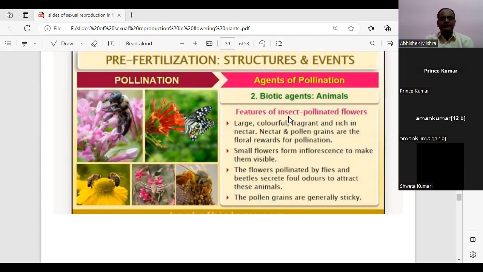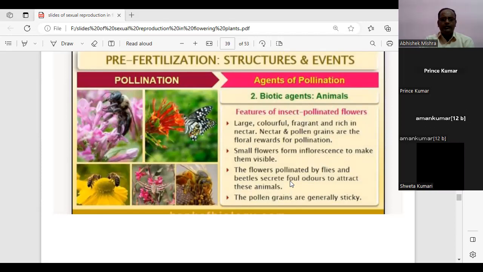The flowers pollinated by flies and beetles secrete foul odors to attract these animals. Always remember this, because the beetles and the flies always require an odor, a pungent smell also, so that it will attract the animal toward itself.